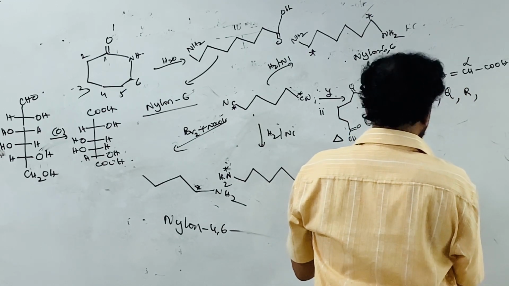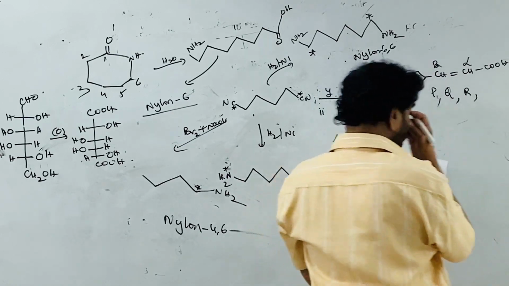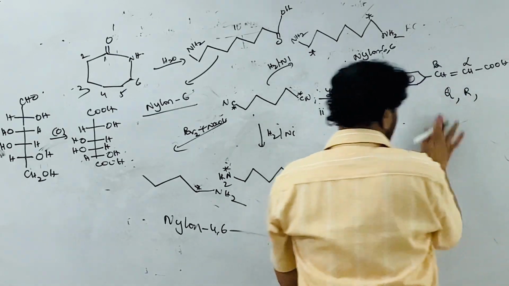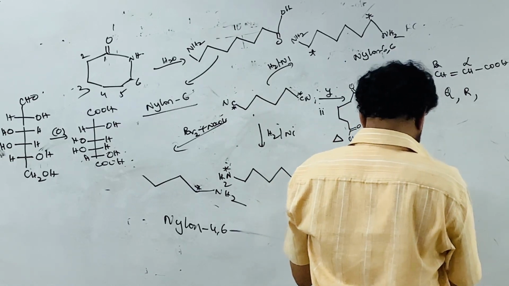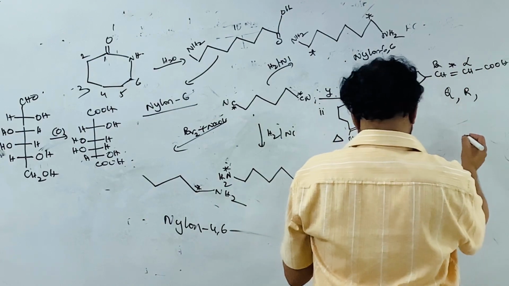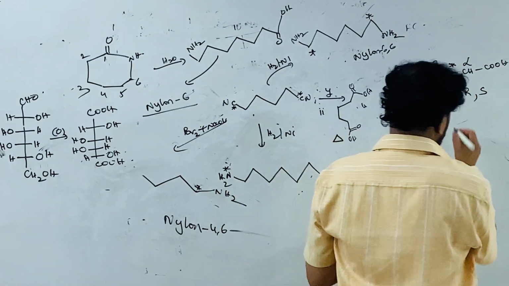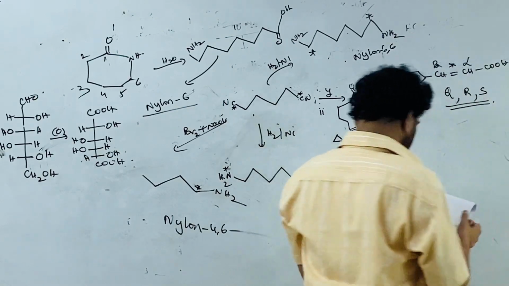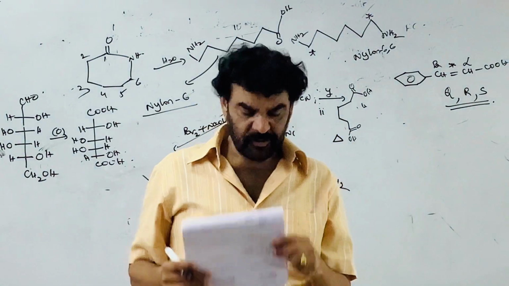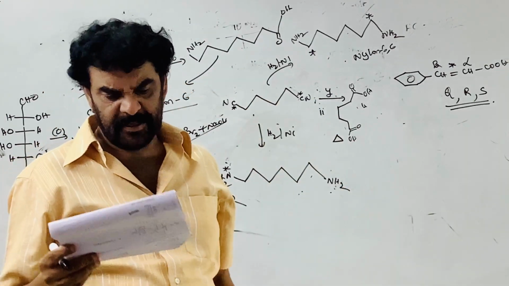P, it is a monoprotic acid. Q, R, and S can exhibit geometrical isomerism. This is the double bond center, around this it is possible. Is it a hydroxy acid? No hydroxy. So Q, R, S are the right choices for the mapping for cinnamic acid.